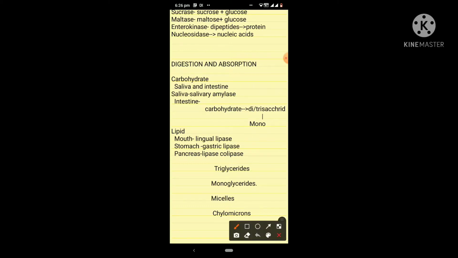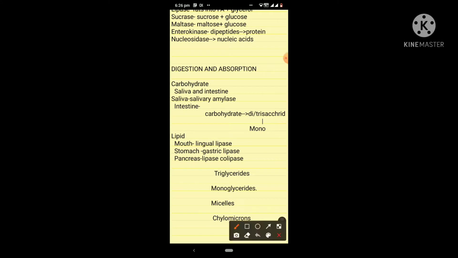Now about the lipid digestion. The lipid digestion occurs at three levels, that is at the level of saliva, at the level of stomach and at the level of pancreas. The saliva contains lingual lipase, the stomach contains gastric lipase and the pancreas contains lipase and colipase. At first, triglycerides will be converted into monoglycerides with the help of lipase and colipase.